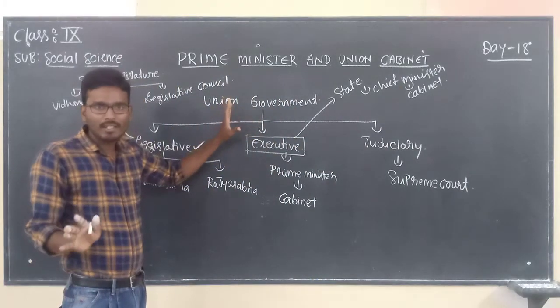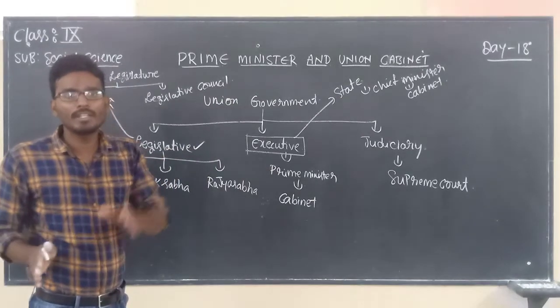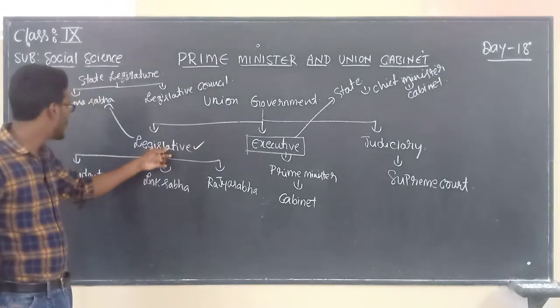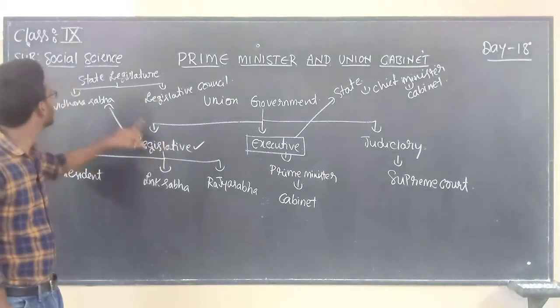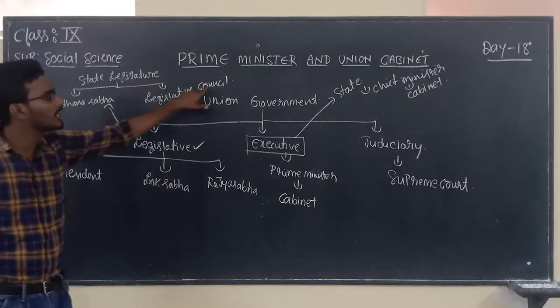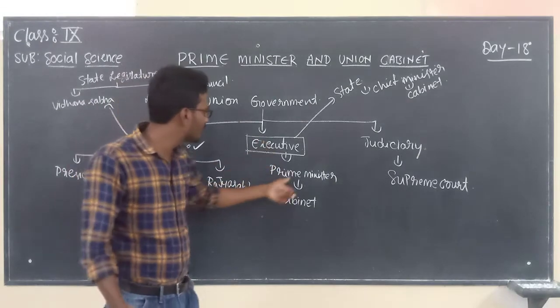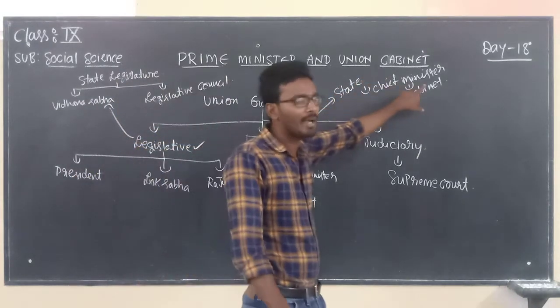Union Government major organs. The organs of the government, it is quite common in the Union Government as well as state government. If it is a Union Government, legislature comprises with Lok Sabha and Rajya Sabha. If it is a state legislature, it will be comprises with Vidhana Sabha and Legislative Council. Next, executive. If it is a Union Executive, means Prime Minister and cabinet. If it is a state executive, means Chief Minister and cabinet.